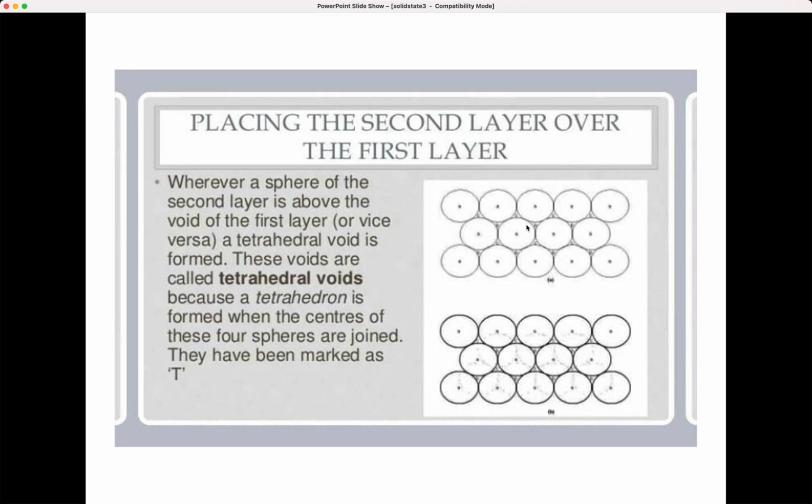Okay, placing the second layer on the first layer. See, the sphere of the second layer is above the void of the first layer, like this. And these voids are called tetrahedral voids. See here, because a tetrahedron is formed when the centers of these four spheres are joined, and they have been marked by T in the figure, if you can see it.